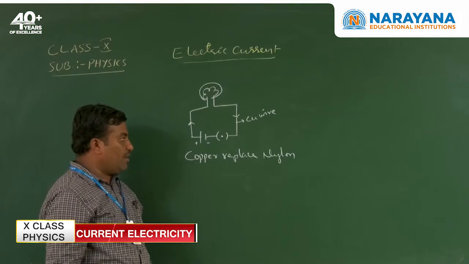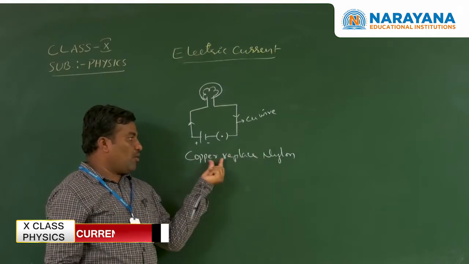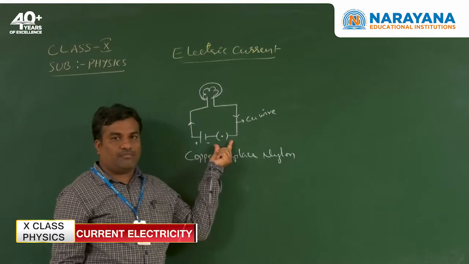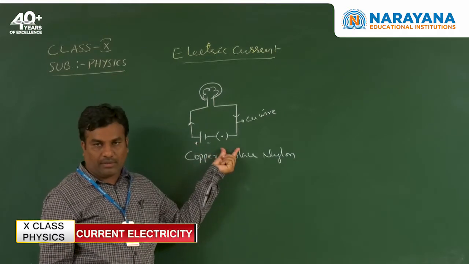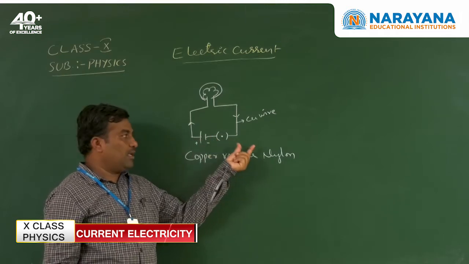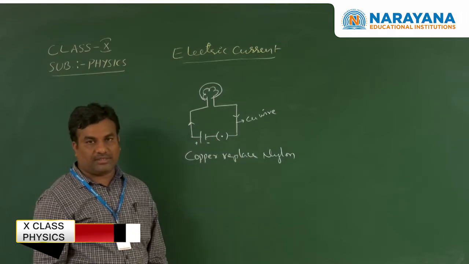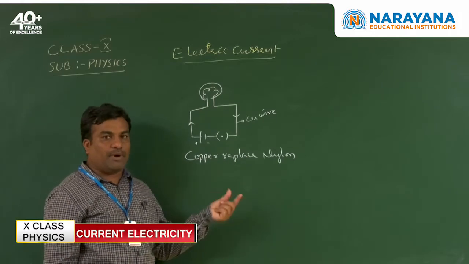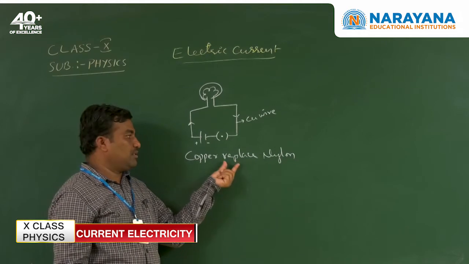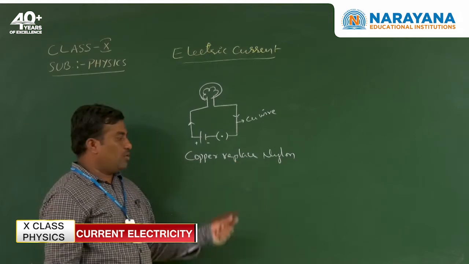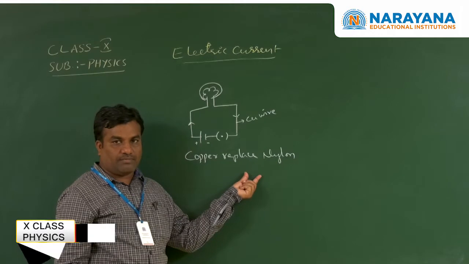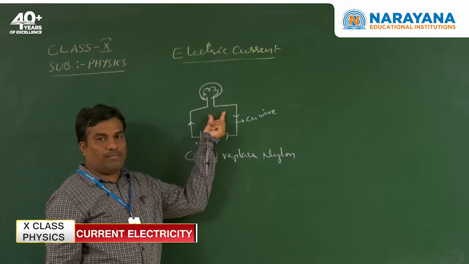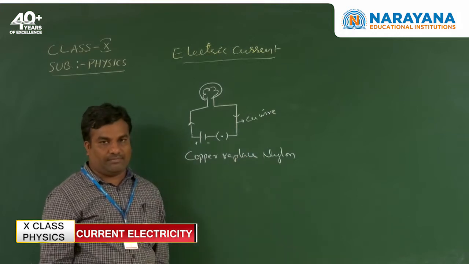What will happen? Here we replace copper with nylon, so the energy transfer from the positive end to the negative end through the bulb requires a suitable substance. The nature of the substance plays an important role in these situations. So the material through which energy is transferred from battery to bulb is called a conductor.